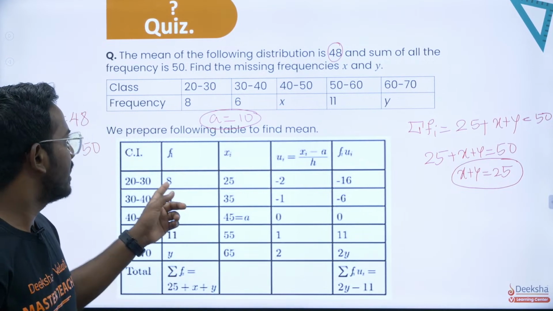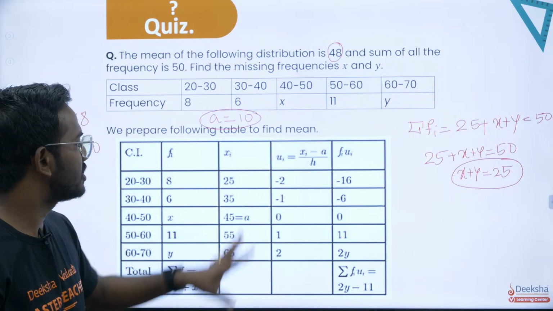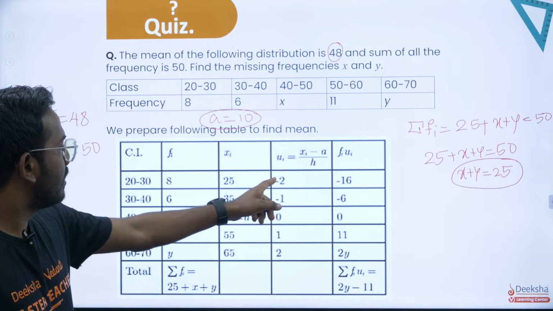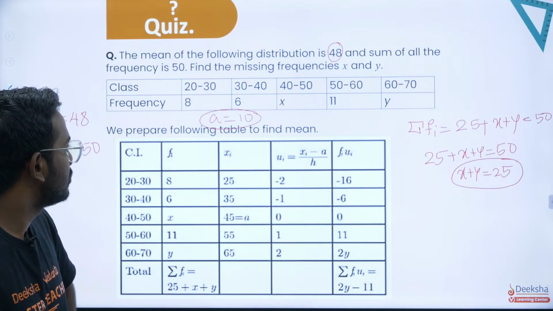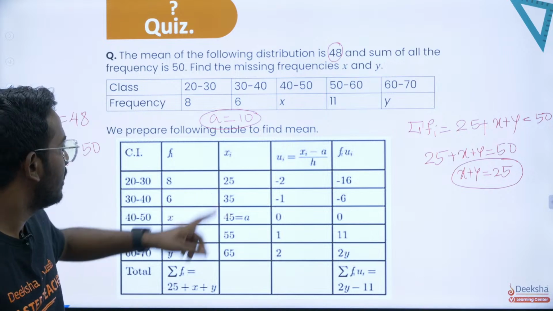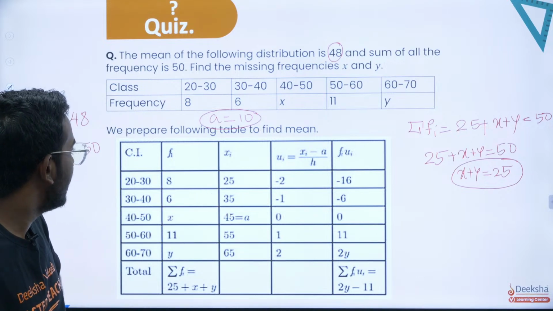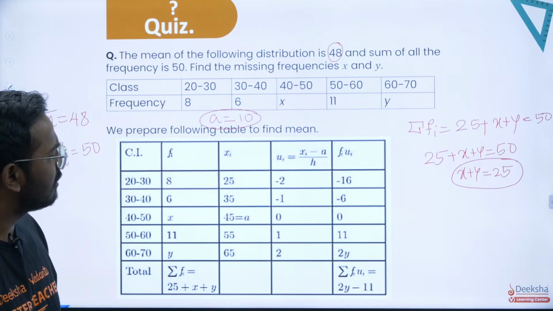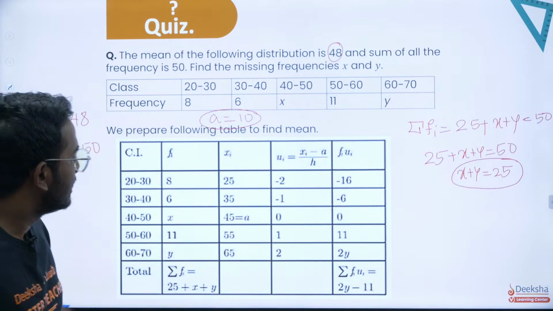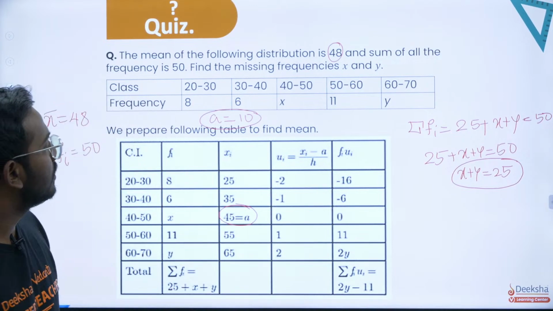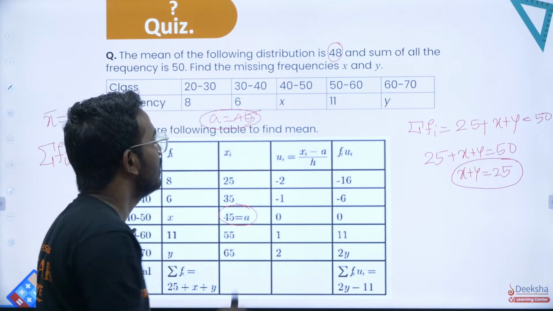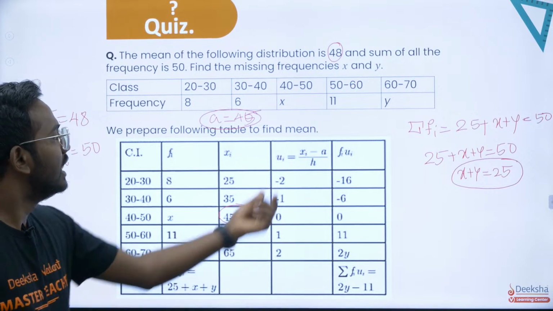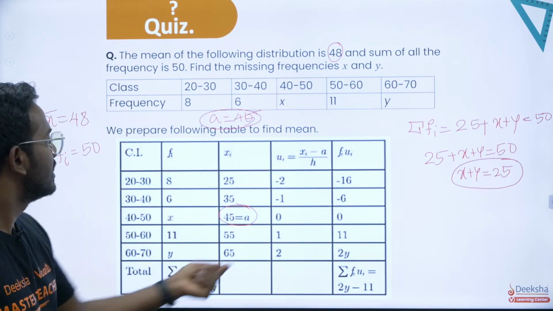Assumed mean, if it is 10, then xi minus a by h is basically 10. So in order to get minus 2 here, what should be our assumed mean? So that is 25 minus a. What is a? I'll take 45 as an assumed mean. So from here you will have xi minus a, that is 25 minus 45, that is minus 20, divided by h, that is your class size.